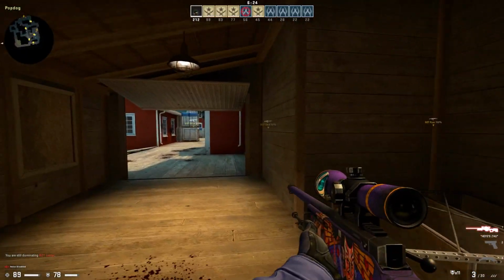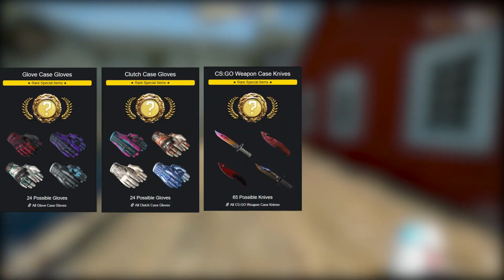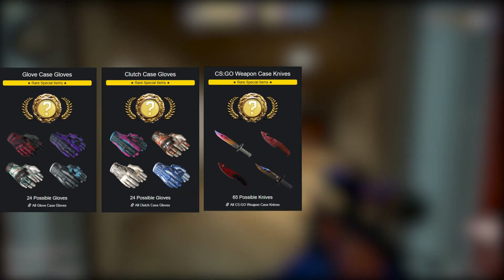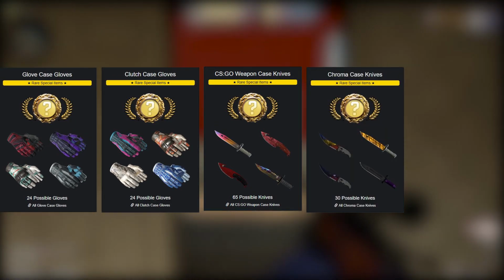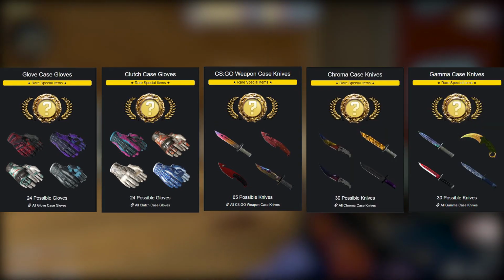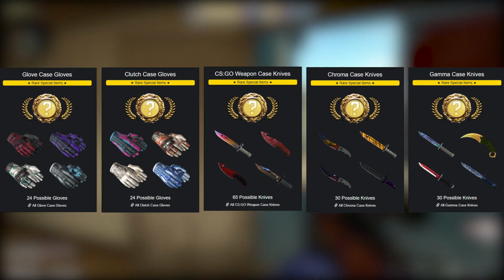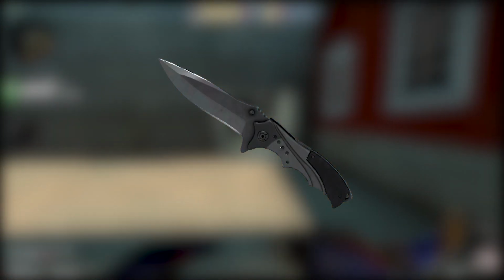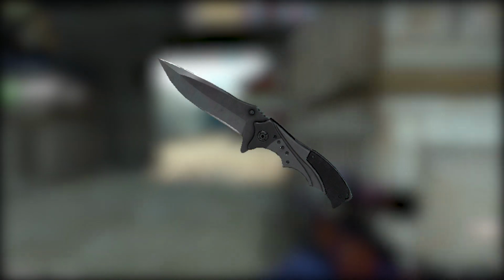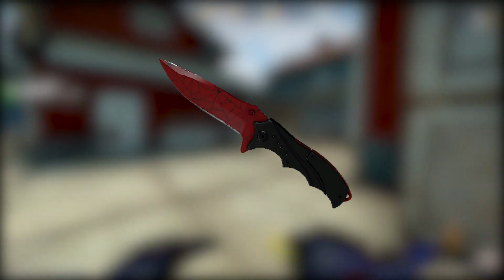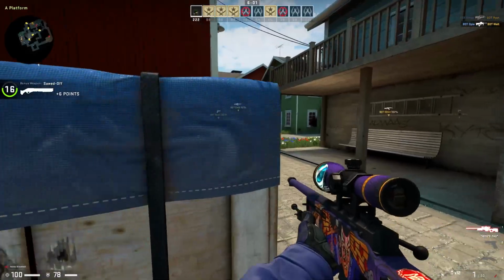First, we have to divide the cases into the gloves, the new gloves, the really old knives, which are Crimson Web and stuff, the Doppler and the Gamma Doppler series. I just call them like that. We are not looking at the specific type of the knife or the gloves. We are only looking at the skin finish. Because of that, we are always having the same rarity.